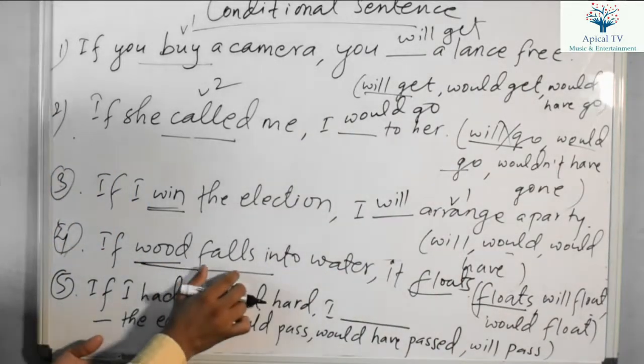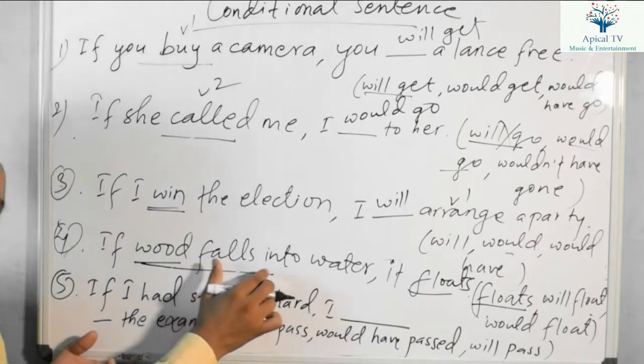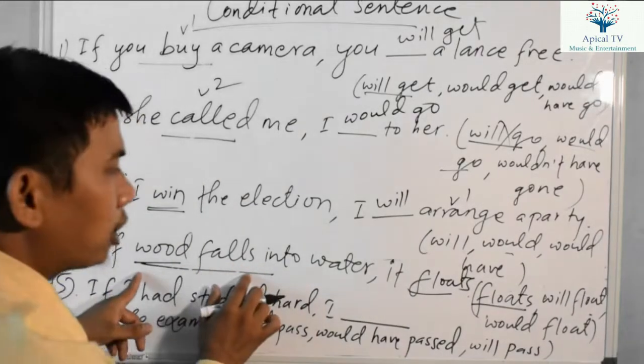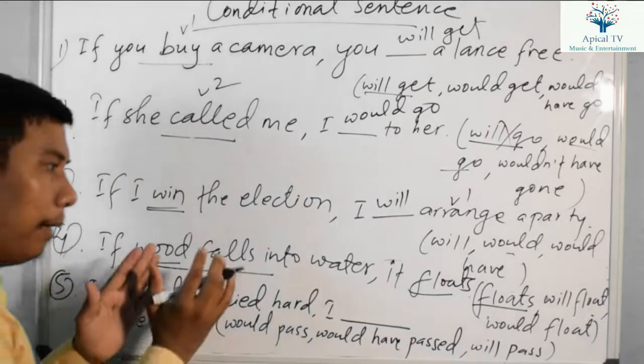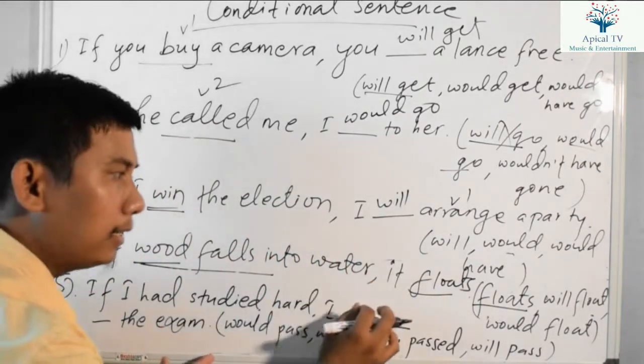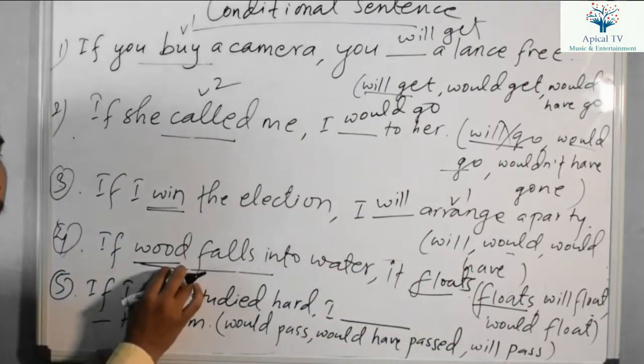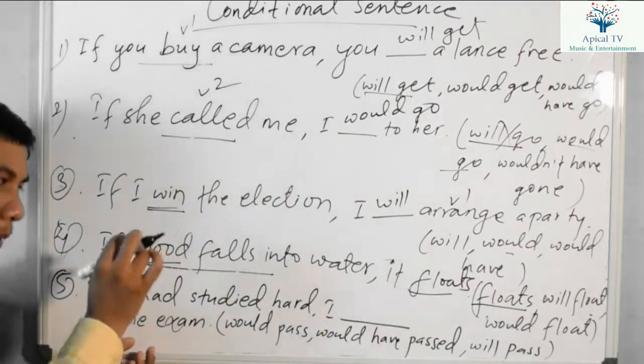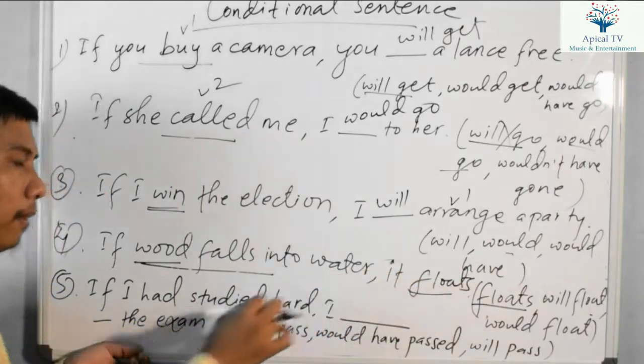This is the fact, you can say. This is the universal truth, right? If that is universal truth, in both clauses we have to use simple present tense, either in the main clause or in the if clause. Verb 1 or verb 5 should be in the if clause, and verb 1 or verb 5 also should be in the main clause.